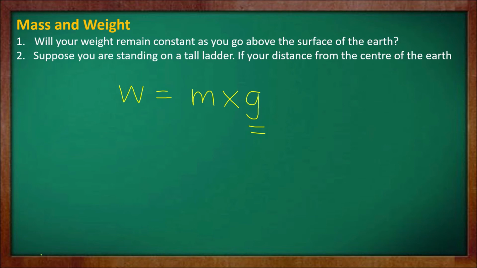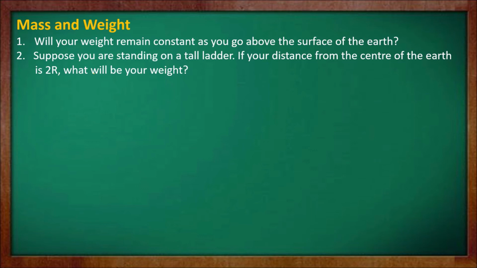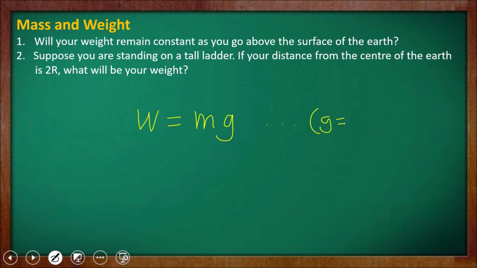Now next, suppose you are standing on a tall ladder. If your distance from the center of the earth is 2r, twice the radius of the earth, what will be your weight? So let us calculate it. W is equal to m into g. You know that the value of g is G M upon r square.